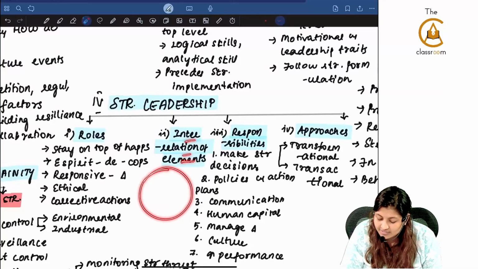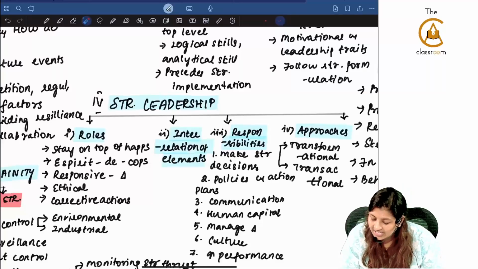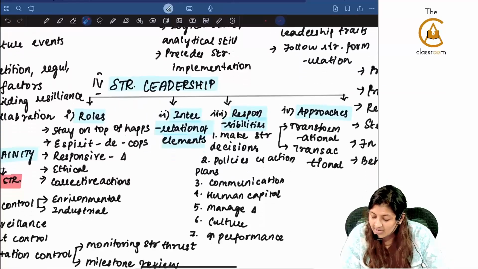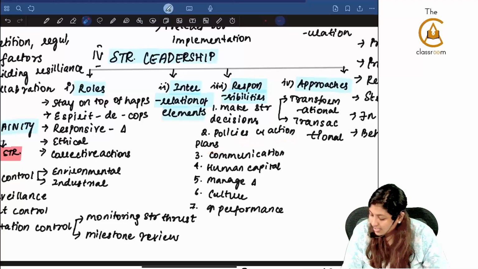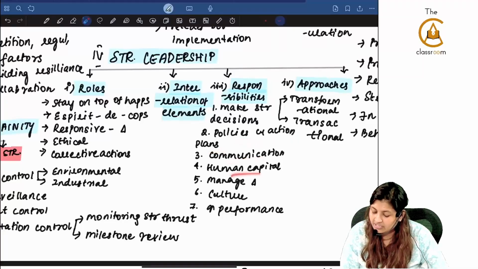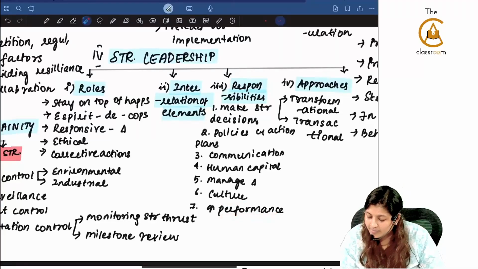Interrelationship of elements, we saw one round here where a leader has to know a little bit about each and everything. What are the responsibilities of a good leader? There are 7 points here. Make strategic decisions, policies and action plan. Communication must be good. Human capital, he has to manage all the change. He has to maintain the culture and increase the performance also.